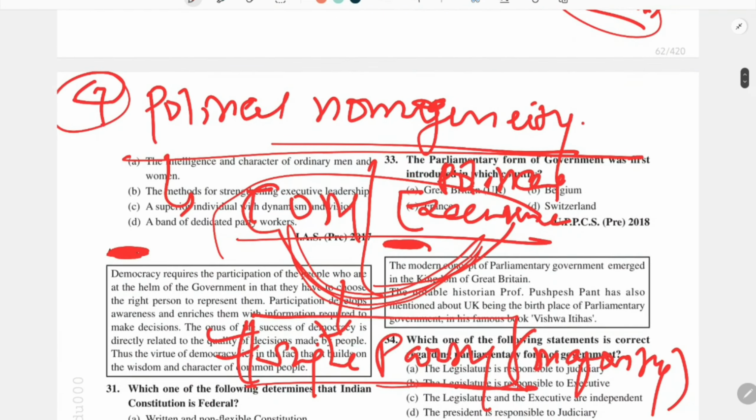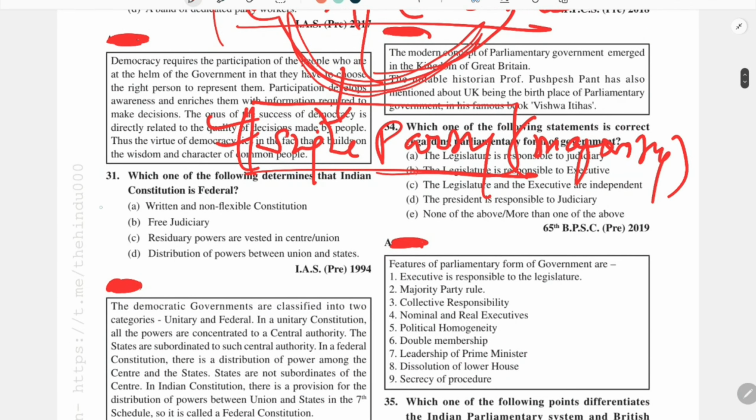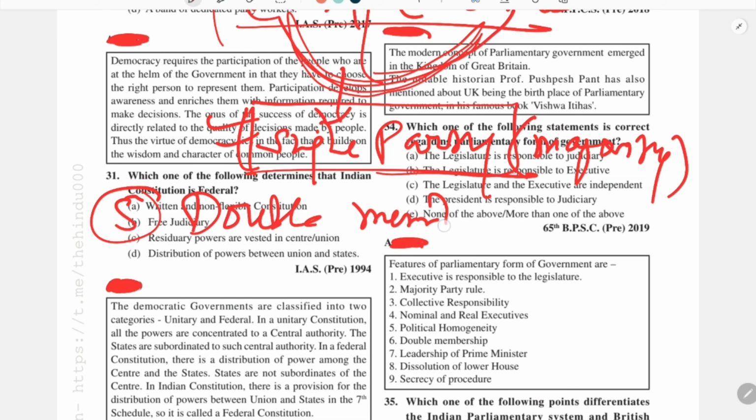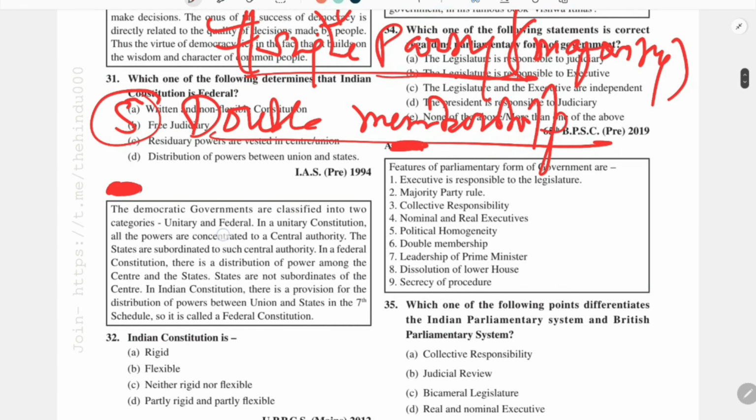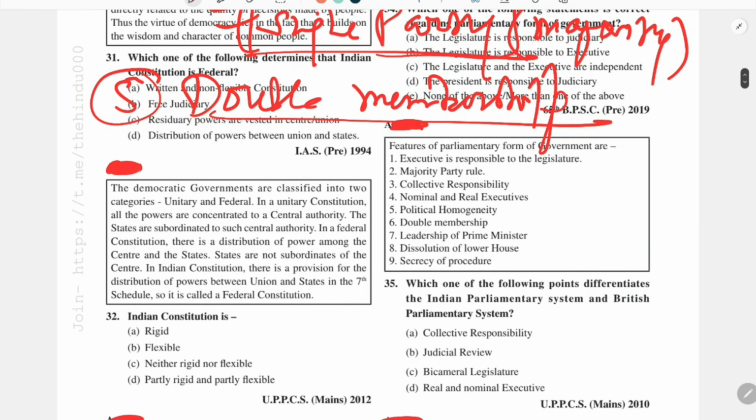So this is one more feature of this parliamentary form of government. The next feature is double membership. Double membership in the sense that suppose this is the legislature.